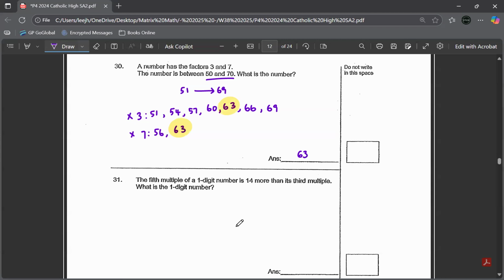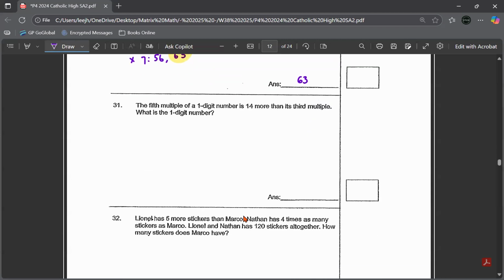Question number 31. The fifth multiple of a one-digit number is 14 more than its third multiple. What is the one-digit number? So you know that this one, you have to try and error your multiples. I know that the fifth multiple of a one-digit number is 14 more. So you can look at multiples of 1, multiples of 2, 3, 4, 5.